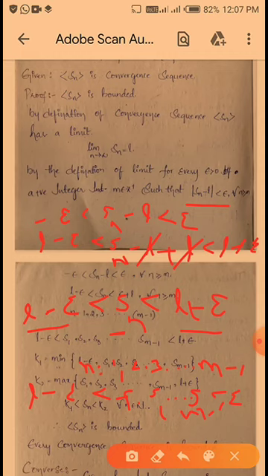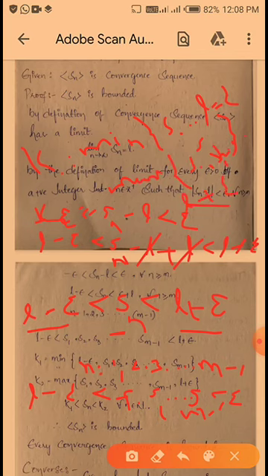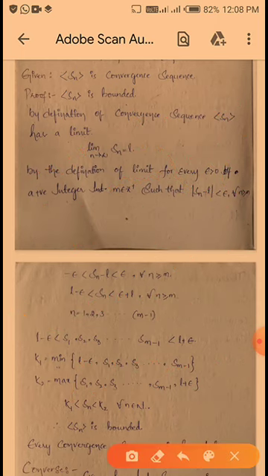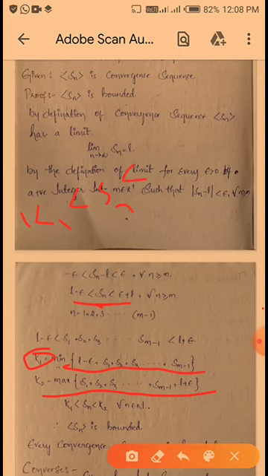Okay, so see here, I am writing k1 equal to the minimum of S1, S2, up to S(m minus 1), and L minus epsilon also. And k2 is equal to the maximum of S1, S2, up to S(m minus 1), and L plus epsilon. So k1 is the minimum of this set and k2 is the maximum of this set. So L minus epsilon belongs to k1, so k1 less than Sn less than L plus epsilon, which belongs to k2, which is k2.